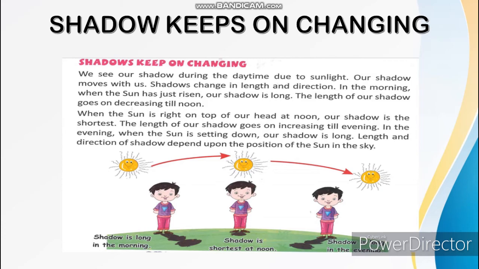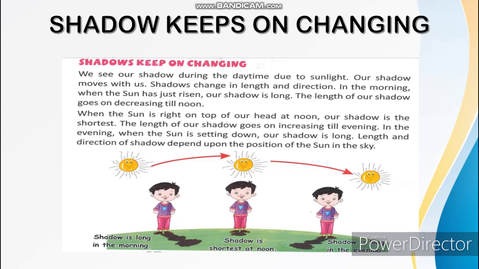In the morning, the sun has just risen and our shadow is long. The length of our shadow goes on decreasing till noon. When the sun is right on top of your head at noon, our shadow is shortest.